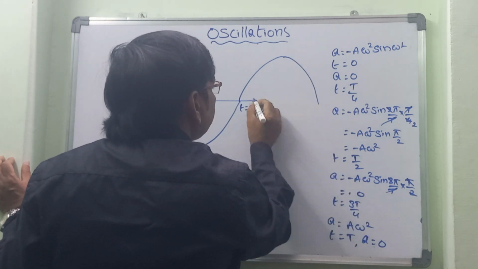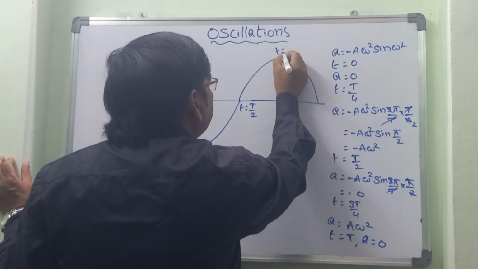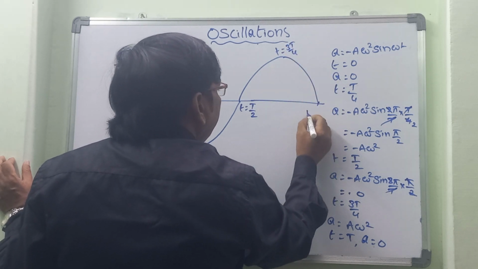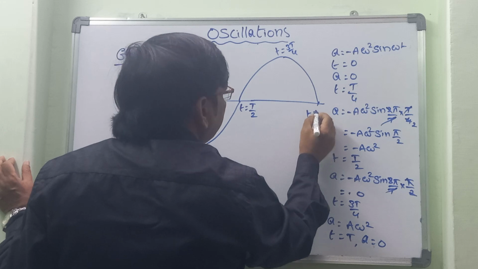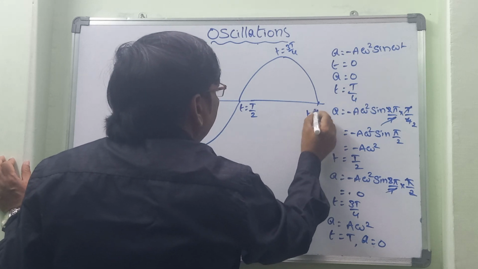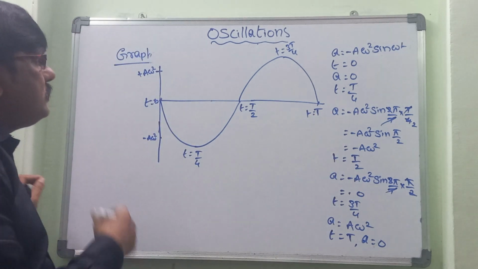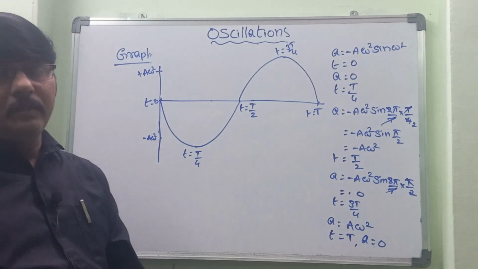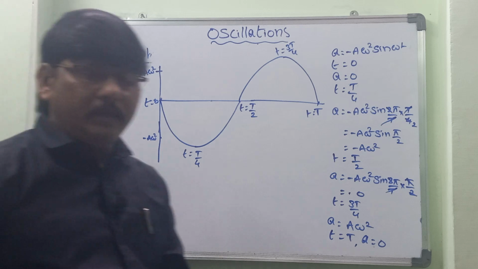So the graph becomes like this, and so here is t equal to 3T by 4, and here we can consider t equal to T.